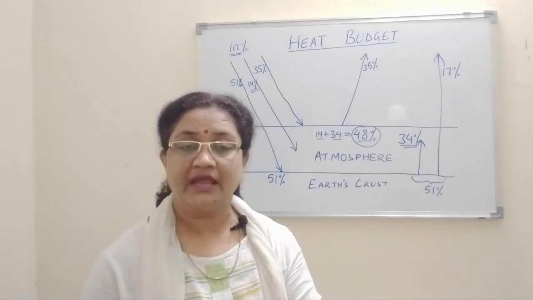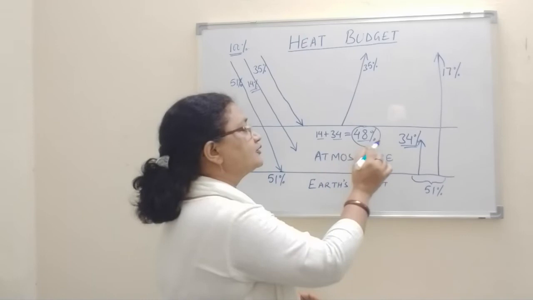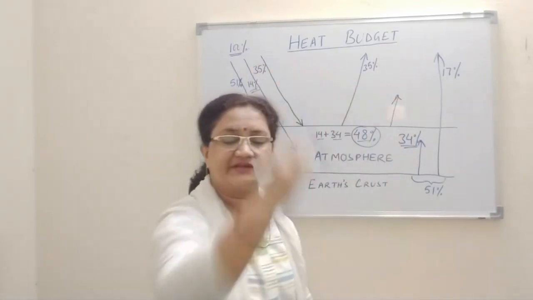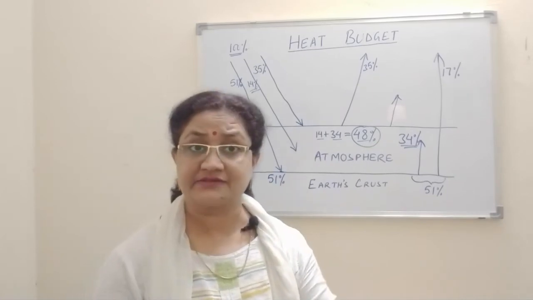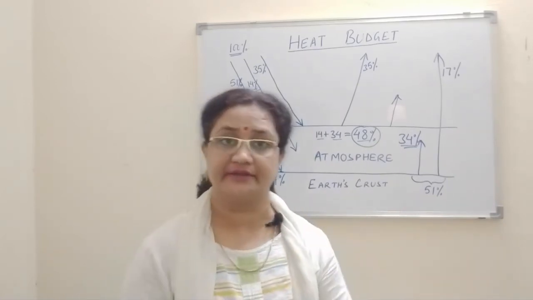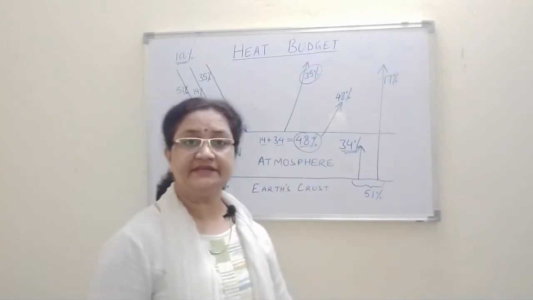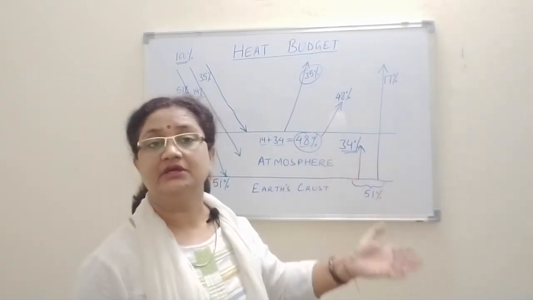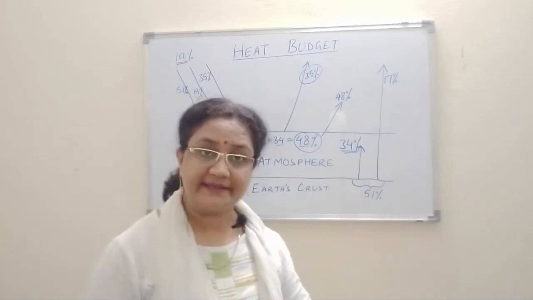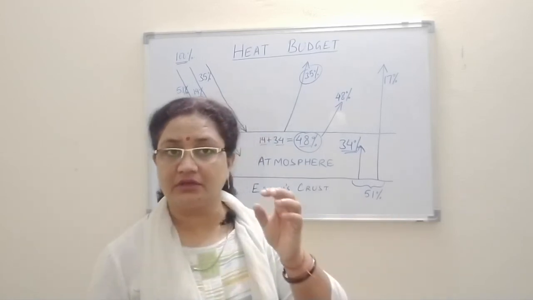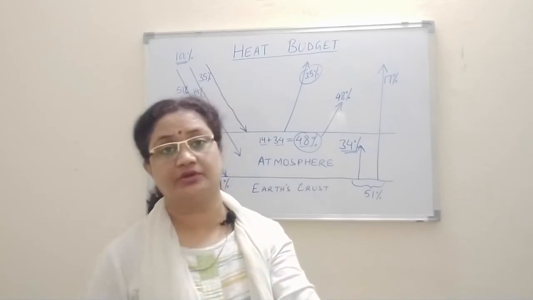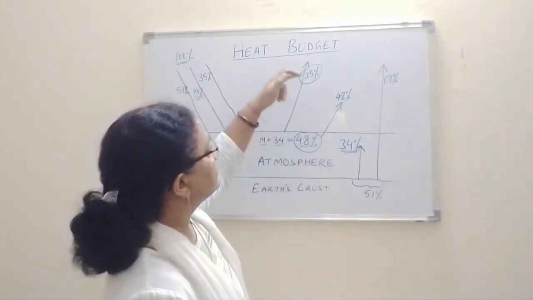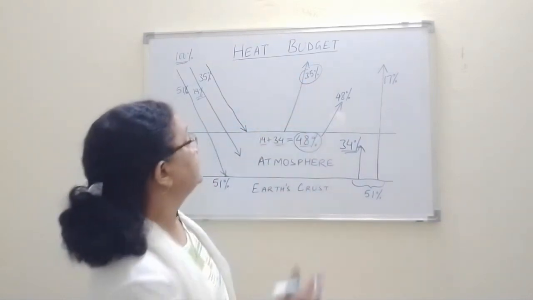Clear now? And this 48% slowly and slowly goes back into the space, right? It is released by the atmosphere slowly and slowly. So let's see whether the outgoing total heat in the form of outgoing radiation is 100% or not. Let's check that. Okay. Now here you can see 35%, right?